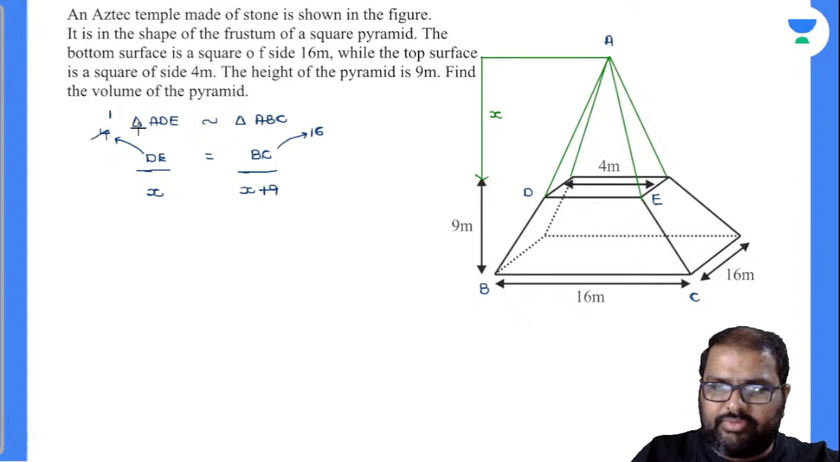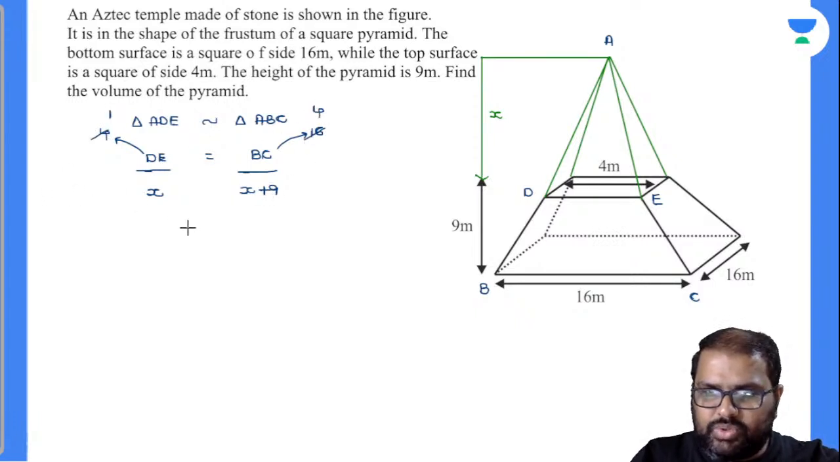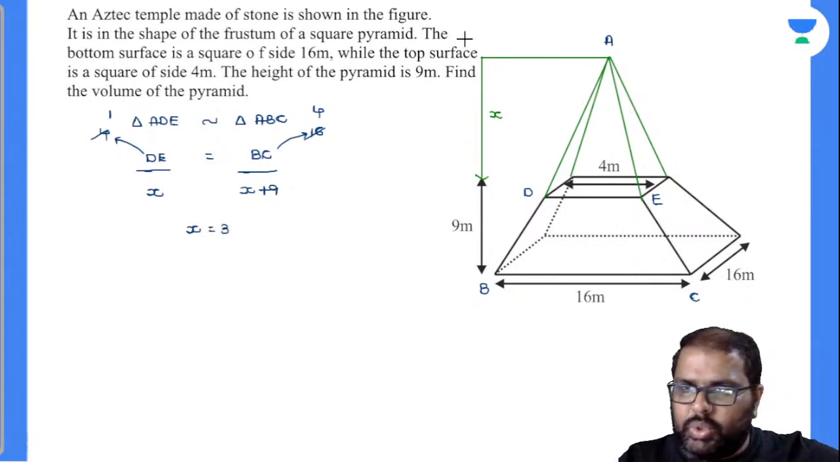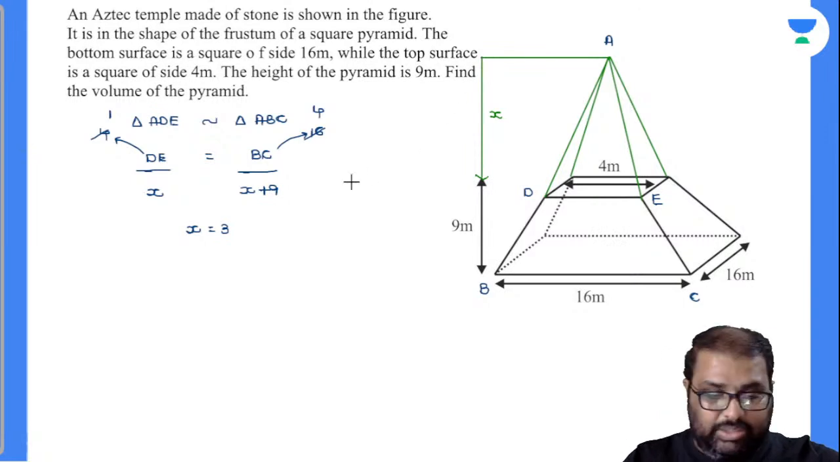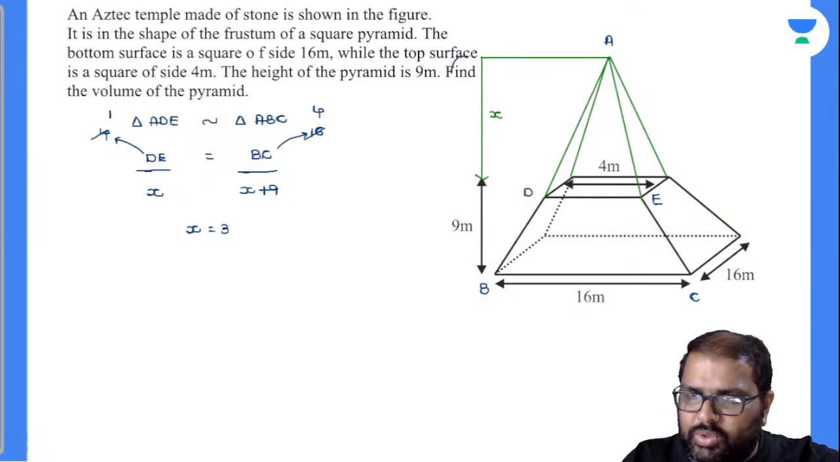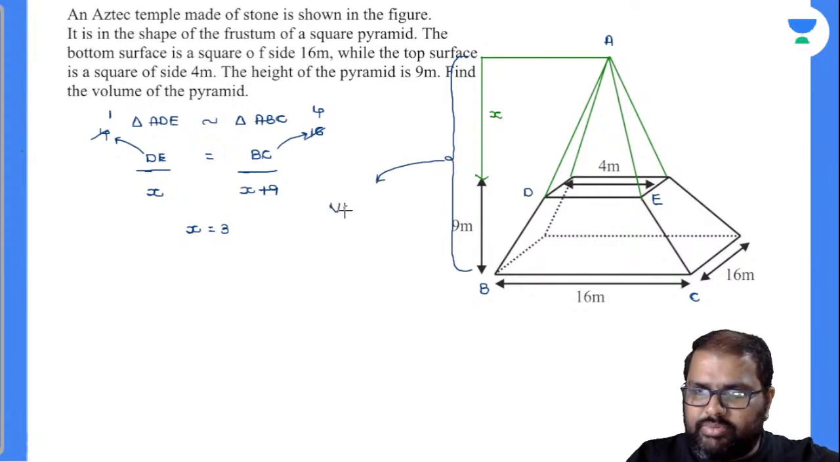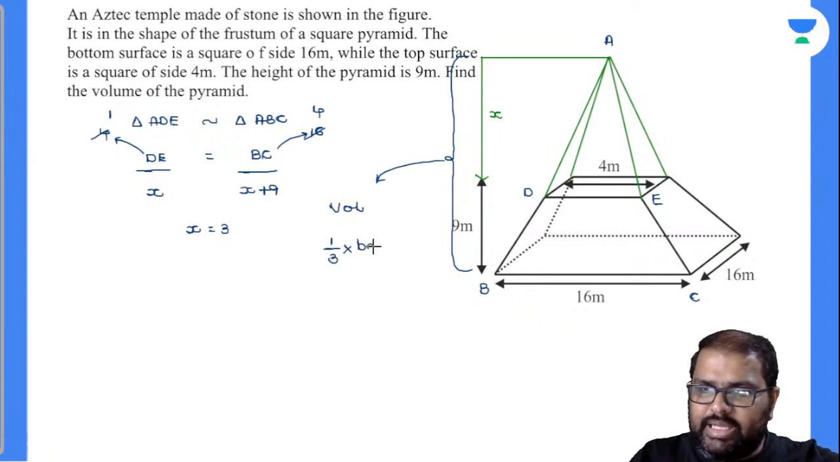So finally I can calculate like this. 4 ones are 4, 4 times... if you closely observe, 4x, x will come. So x value will be how much? Is it 3? By this the total height of the pyramid is 12. So I will find out the total volume of the square pyramid beta. Everybody knows what is the volume of the square pyramid? 1 by 3 into base area into height.